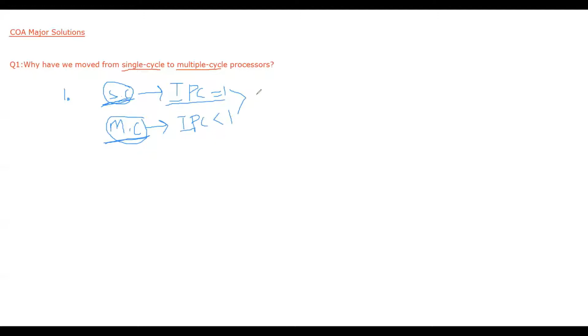The answer is that let's say we have a single cycle processor. In a single cycle processor, we want the instruction to be completed in one cycle. So our cycle should be large enough so that the complete instruction will be completed in this particular cycle.